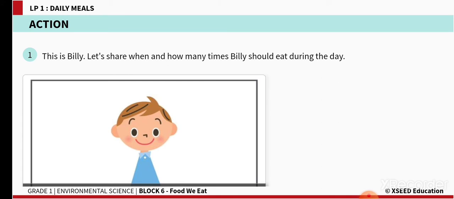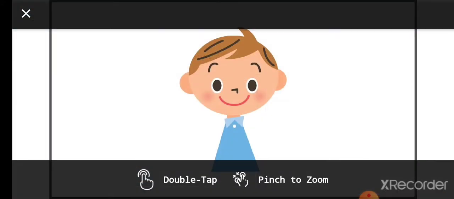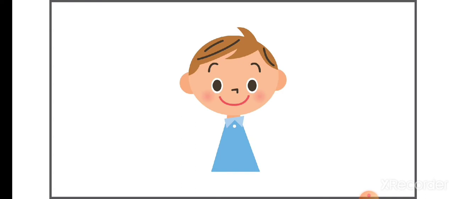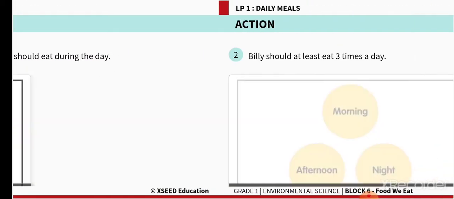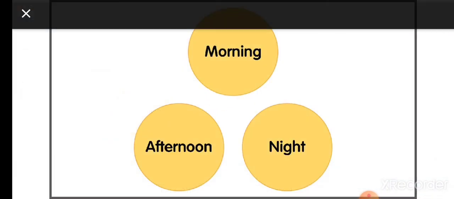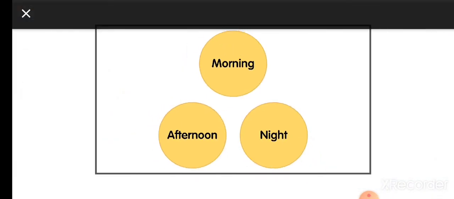To try to understand that, let us do one simple activity. Here is a boy, you see here is a boy called Billy. Yes, so Billy is your friend. So now in your EVS notebook, you are going to draw 3 plates like this, children. Like this you will draw the 3 plates. This is for Billy, okay? Morning, afternoon and night. So now you start drawing.